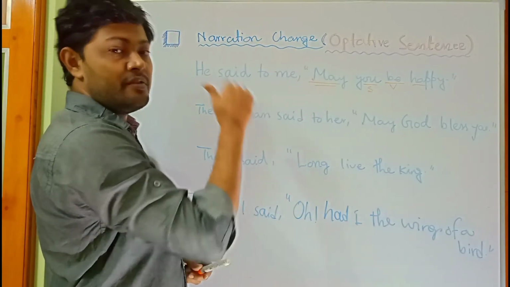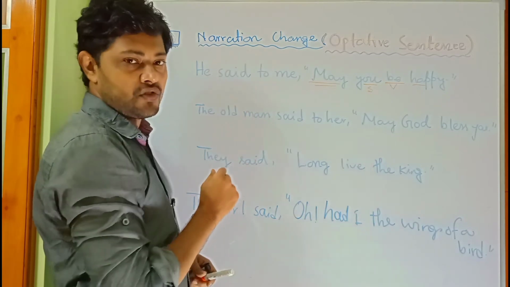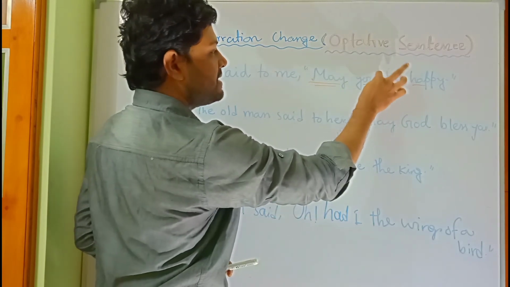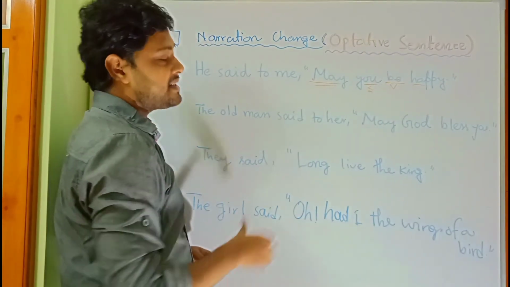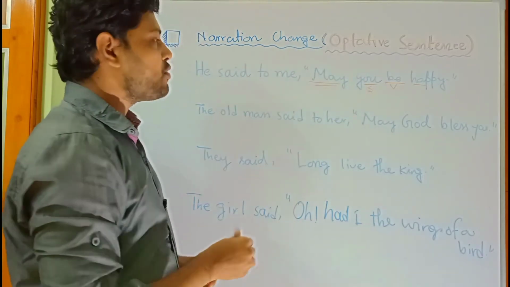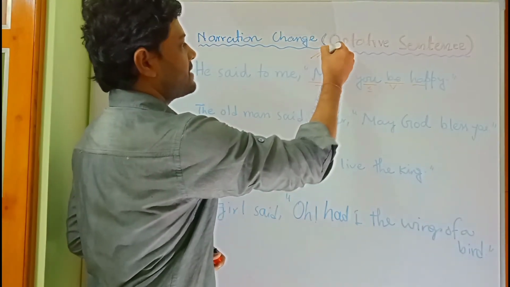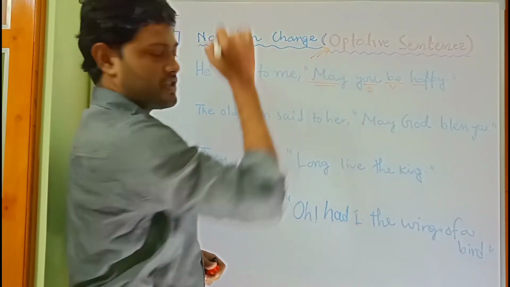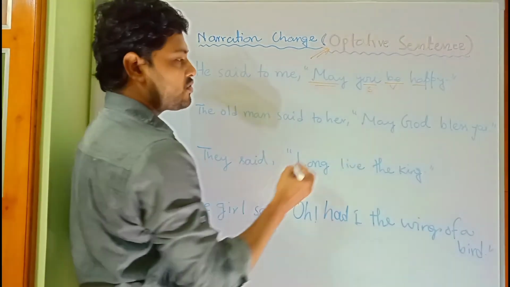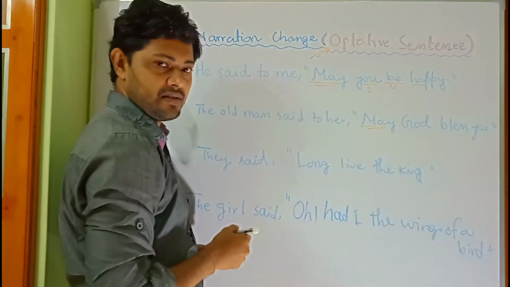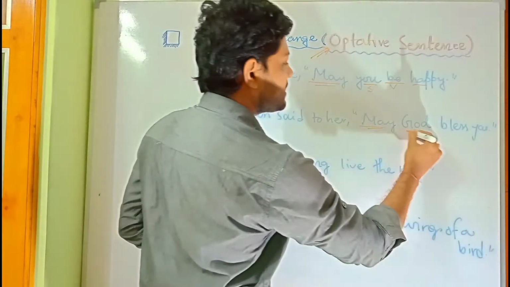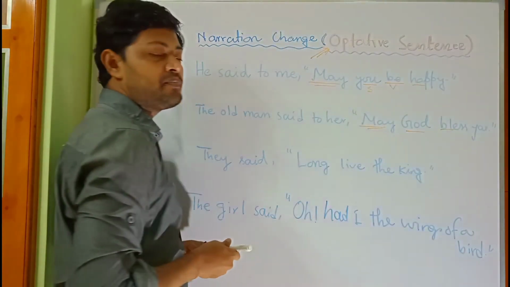If in an assertive sentence there is a modal auxiliary, the modal auxiliary comes after subject and before the main verb, that means in that place. But in a yes no question the modal verb comes first, and in the same way in an optative sentence the modal verb comes first. Look at the second sentence, may God bless you. In this sentence also may comes first, and then there is God, then there is bless you. God is here the subject, bless is the verb, and you is the object.